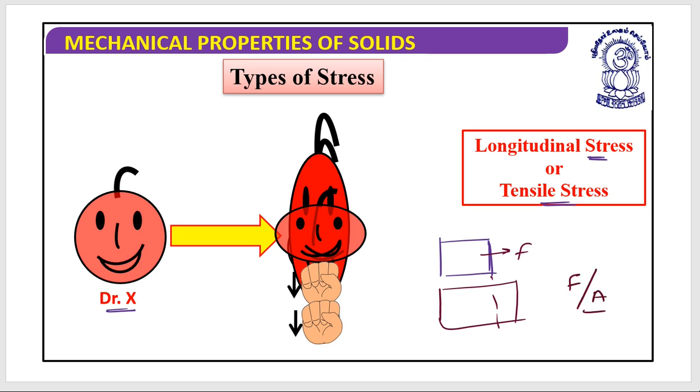This is force by area, or I should say a perpendicular force per area, which we call longitudinal stress or tensile stress. It will try to change the length of an object. I hope this is clear. Is it clear?